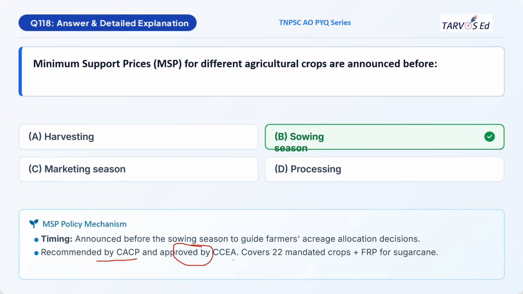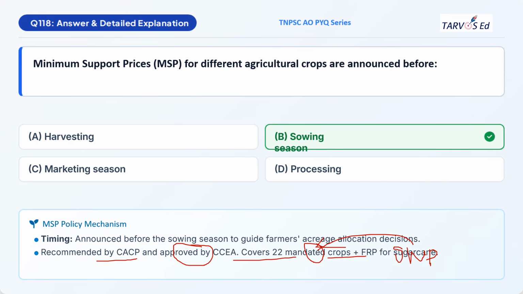Till date, it has been announced for 22 crops, and for sugarcane we call it by the name FRP. For sugarcane alone we do not have MSP, we have a different name called FRP. Before, it was named statutory minimum price, SMP, and now they have renamed SMP into FRP, fair and remunerative price.